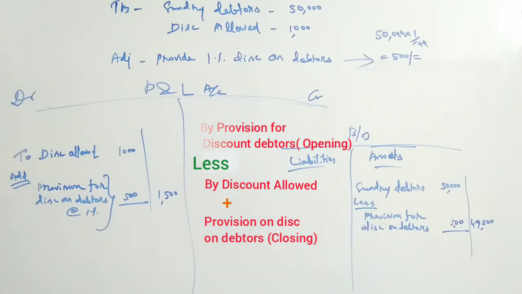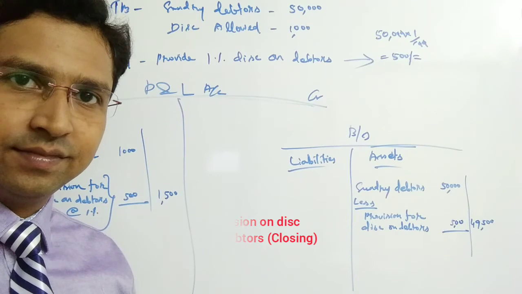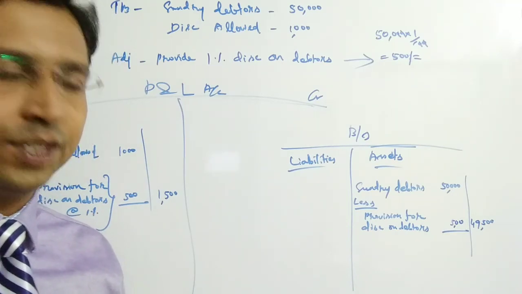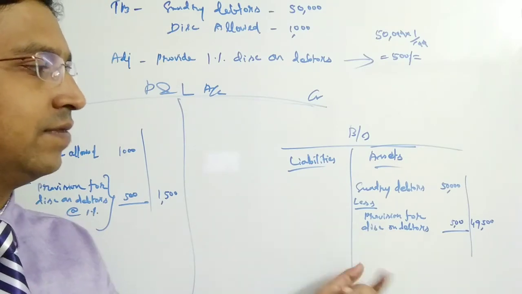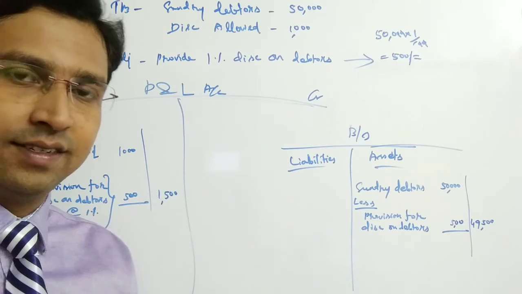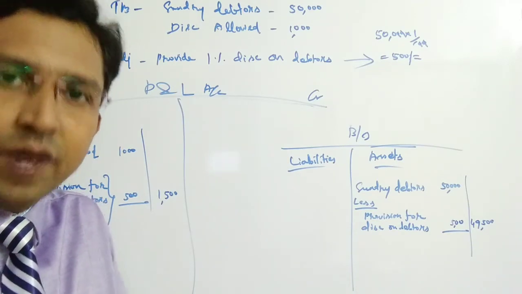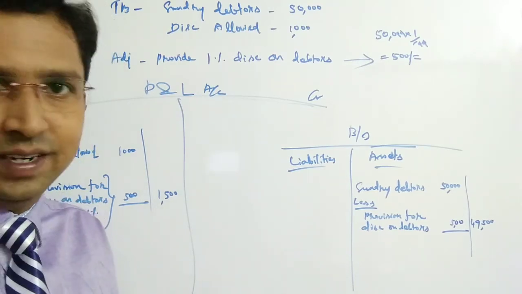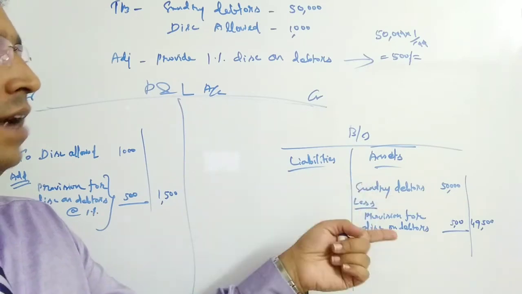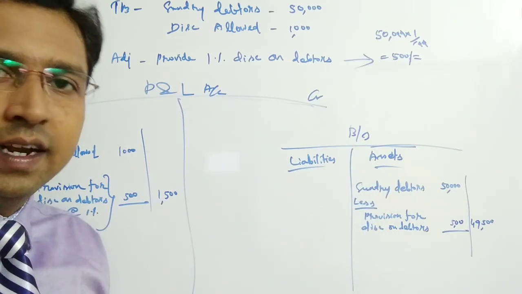We are subtracting the new provision only from the sundry debtors after subtracting the bad debts and provision for bad and doubtful debts, which means we are making the provision for the discount on the good debts. If we have good debts only, we are able to collect the payment. By giving some discount, we have a plan to collect the payment. If we fail to subtract the bad debts and provision for bad and doubtful debts, we cannot say that it is good debts.